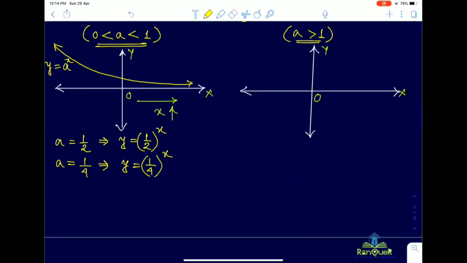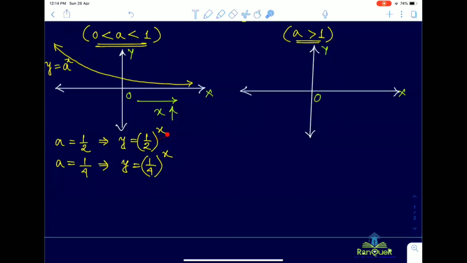Okay. Now you just think that if you go on increasing the value of x, then y will decrease. Here also, if you increase the value of x, y will decrease. Okay. Now, in which case the rate of decrease will be less? 1/2 to the power x. Correct. In this case, the rate of decrease will be less due to the greater value of a. Do you get my point, all of you? Yes. Sir, you can check with some example for x. Okay. You can check with some example for x.